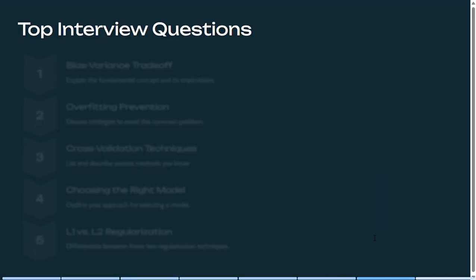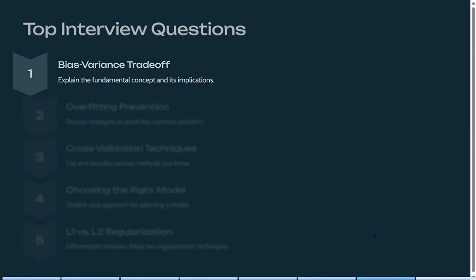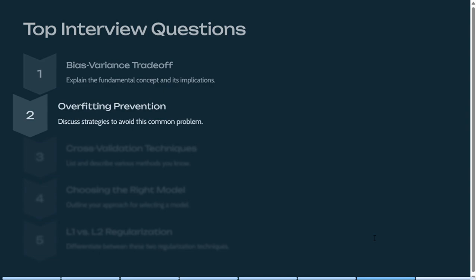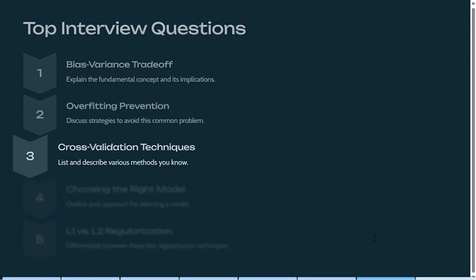There are some top interview questions that may be asked on the necessity of model selection. First question can be asked on bias-variance trade-off. You will likely be asked to explain this trade-off and its implications on model selection, performance, and generalization. Next, overfitting prevention. Interviewers may ask about strategies to avoid overfitting such as cross-validation, regularization, and early stopping. Next, cross-validation techniques. Expect questions about methods like k-fold cross-validation or stratified k-fold, which ensure models generalize well on different data splits.